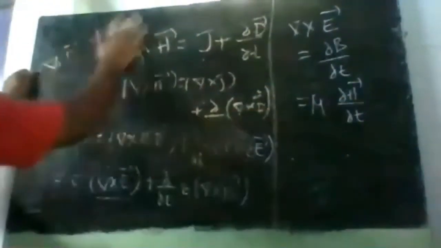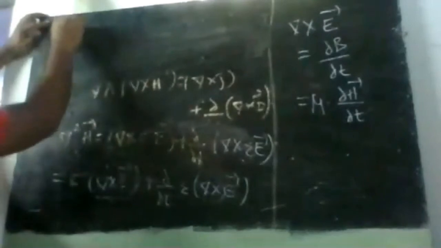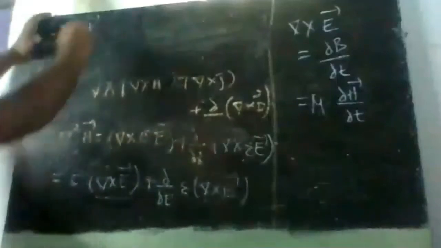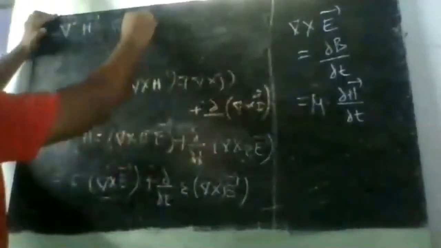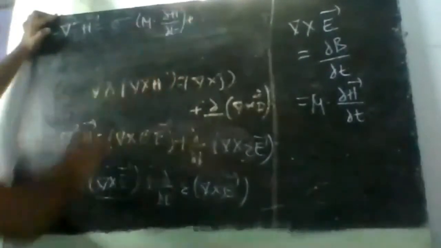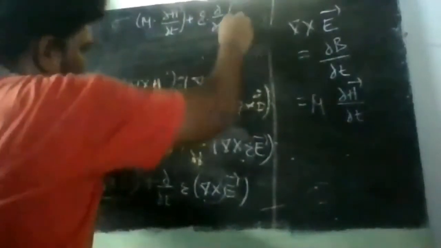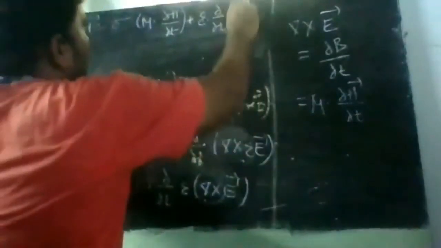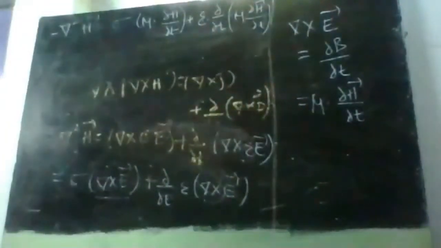Therefore, writing that in that expression, on this side I have minus del square H bar, is equal to sigma into del cross E bar, which is nothing but mu dou H bar by dou t, plus, epsilon is common so put it outside, dou by dou t. Again del cross E bar is nothing but mu dou H by dou t, so substitute it here. So this is the expression.